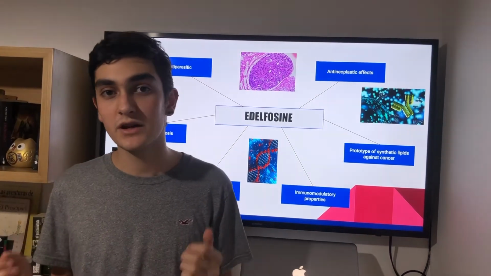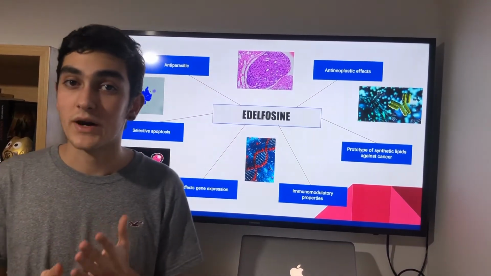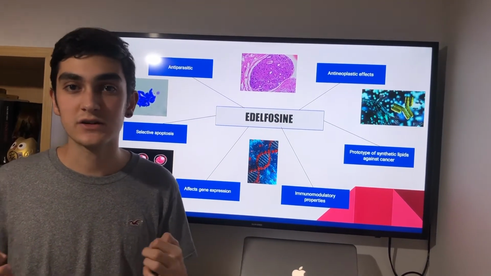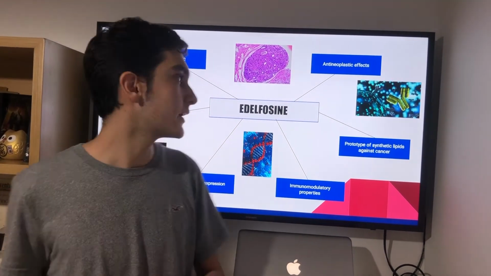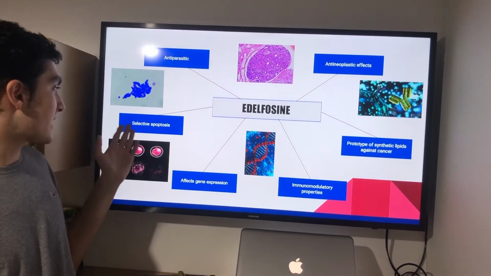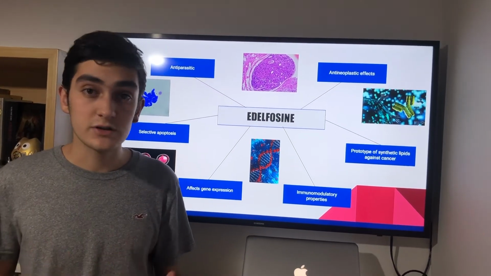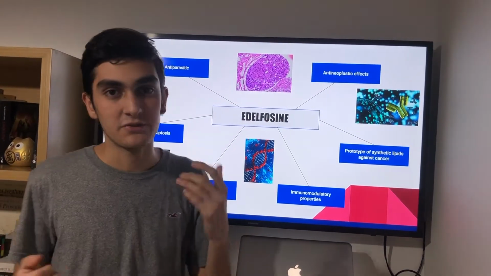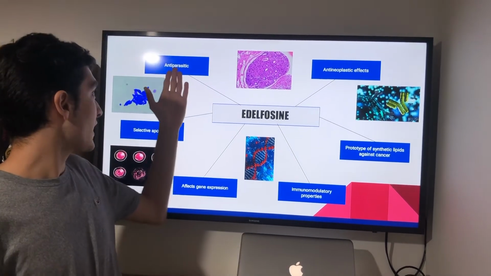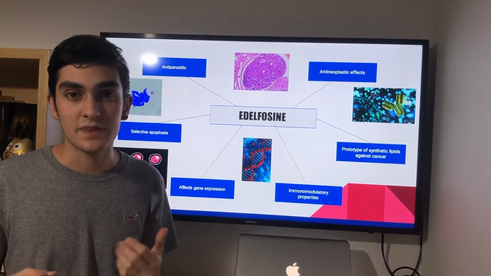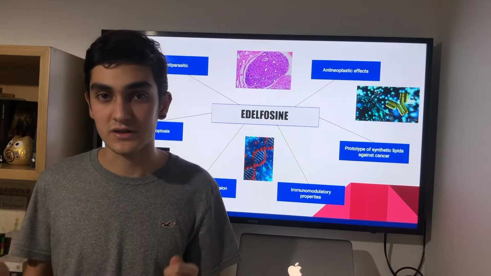Even though it does not approach the DNA, it has an effect on the transcription factors. It causes selective apoptosis. Selective apoptosis can be very useful as an antineoplastic effect, and it is also antiparasitic, which is what is very useful in this article.